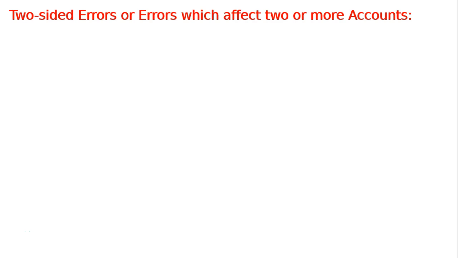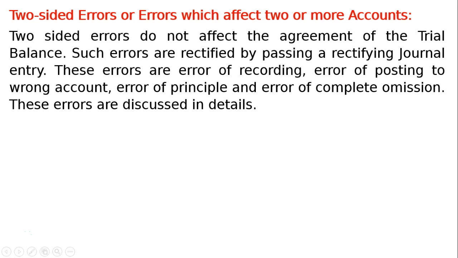Two-sided errors are errors which affect two or more accounts. Two-sided errors do not affect the agreement of the trial balance. Such errors are rectified by passing a rectifying journal entry. These errors are errors of recording, error of posting to wrong account, error of principal, and error of complete omission. These errors are discussed in detail.